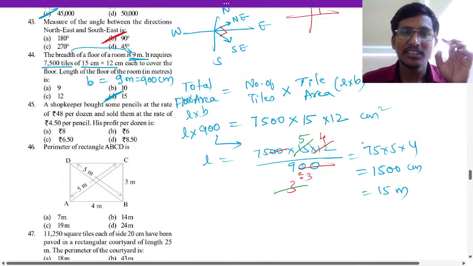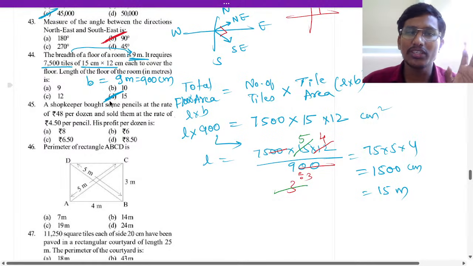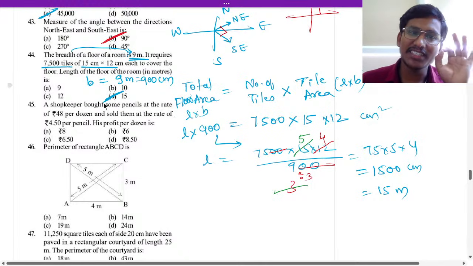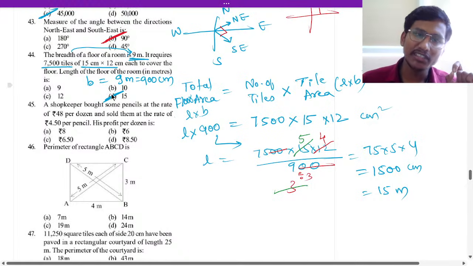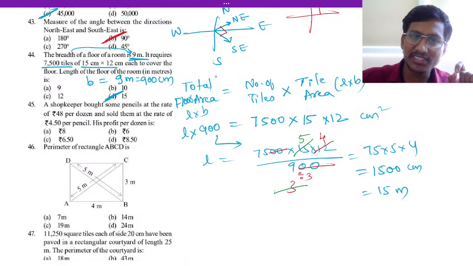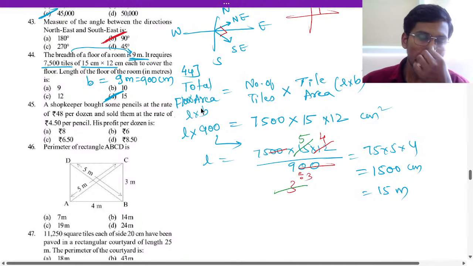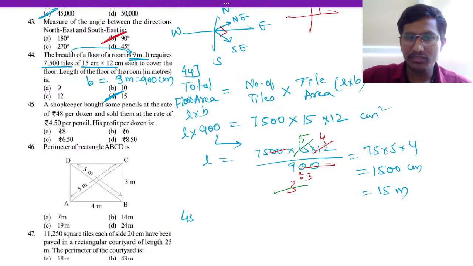Option D is the correct answer for 44. Option D is the correct answer. Okay, now that is 15 meter is the answer here. Okay, good. I hope everyone understood this 44 question. Now 45th. What is the question now? Here, 45th question.